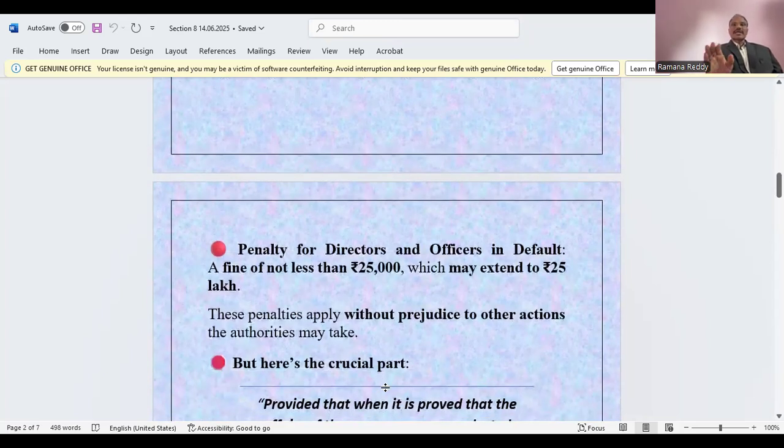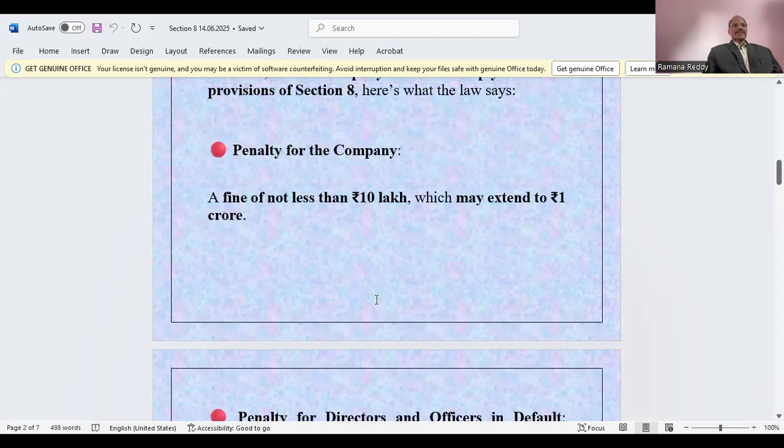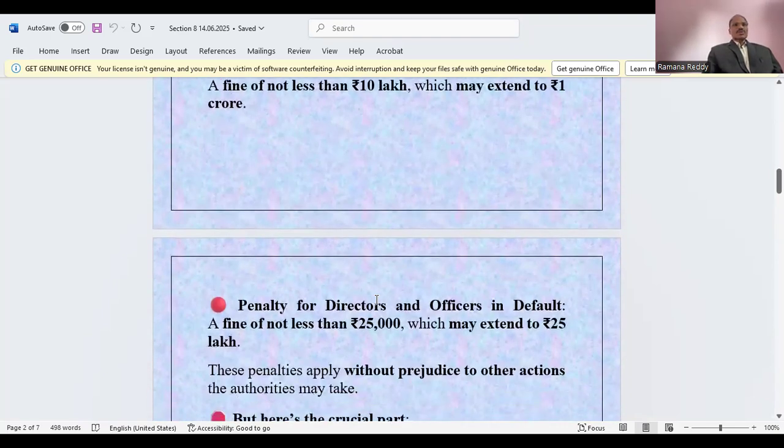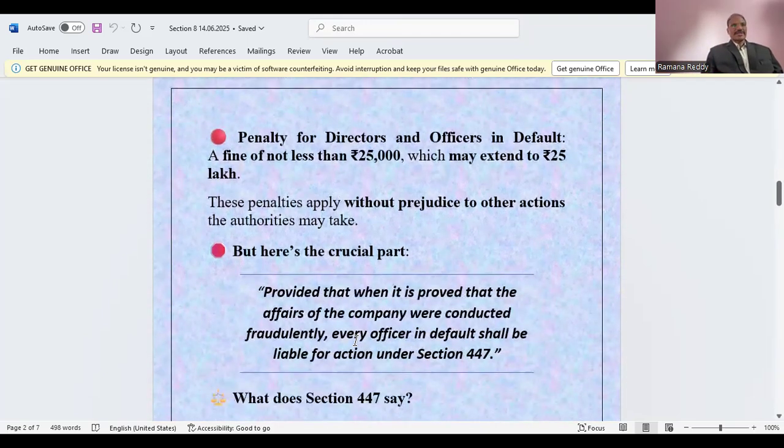And the penalty for directors and officers in default is a fine of not less than 25,000, which may extend to 25 lakh. So 25,000 to 25 lakh. So this is the penalty for the company and for the directors. The penalties apply without prejudice to other actions the authorities may take.